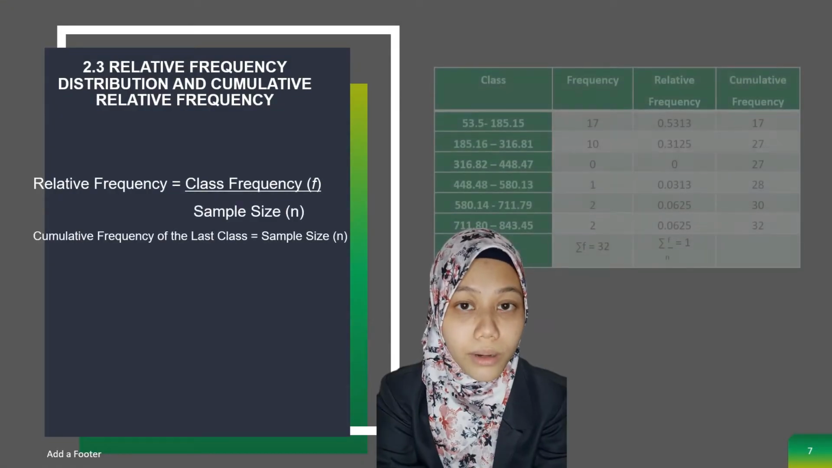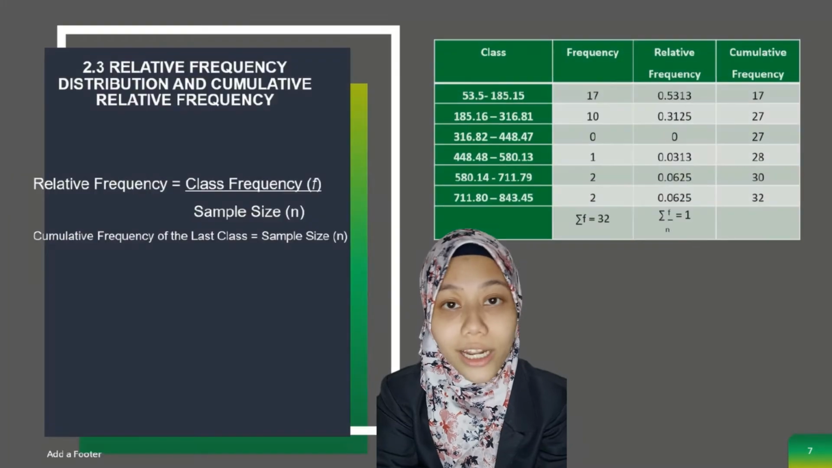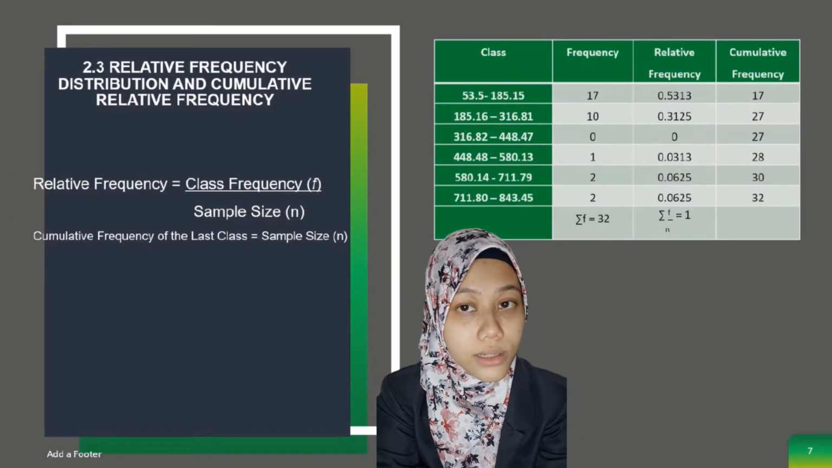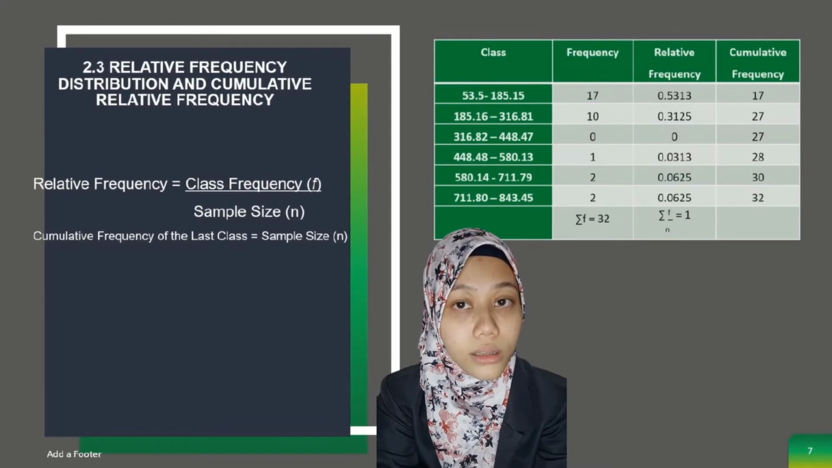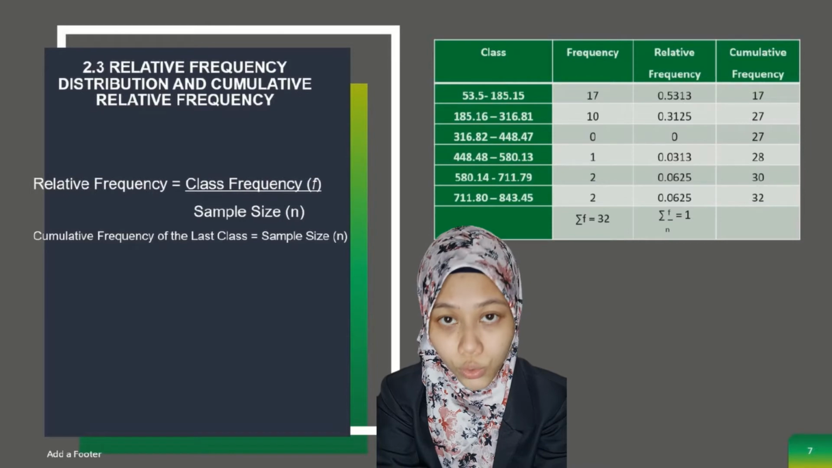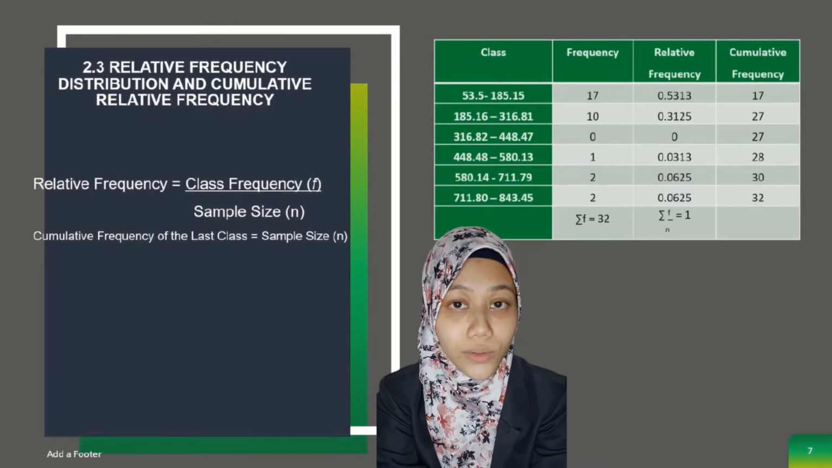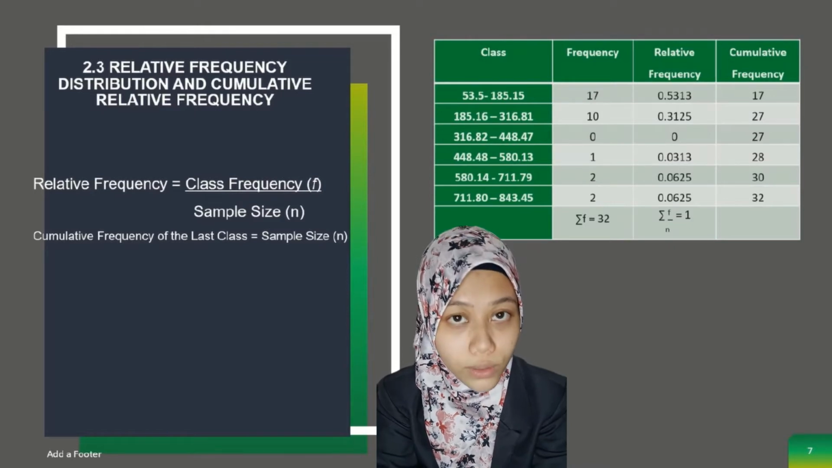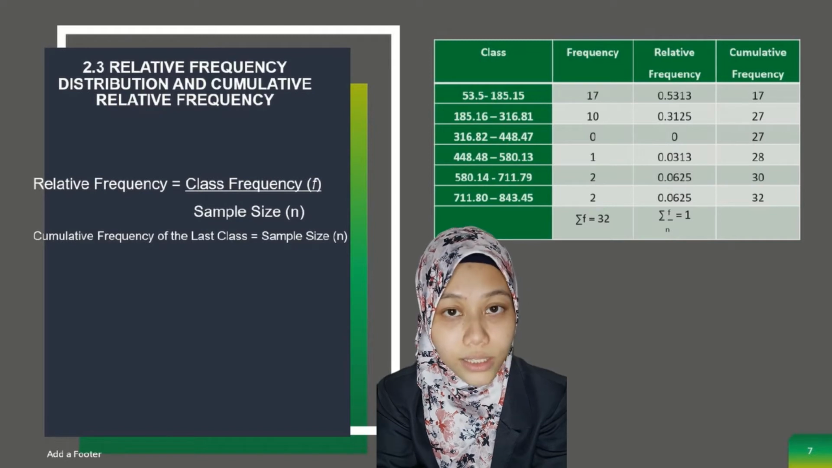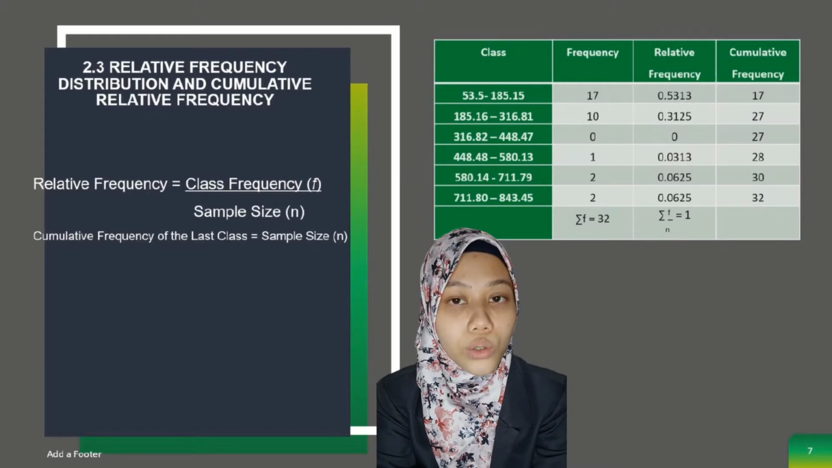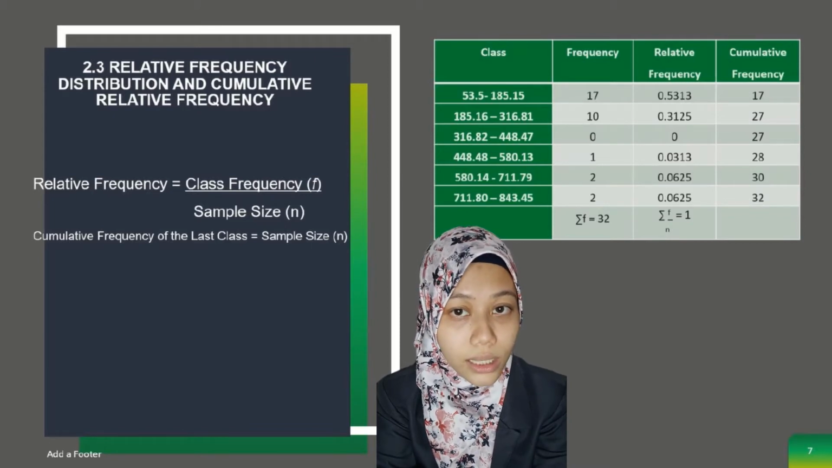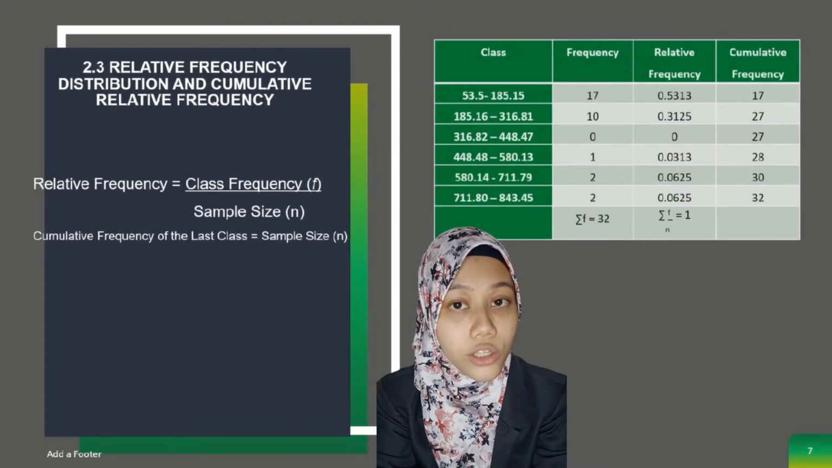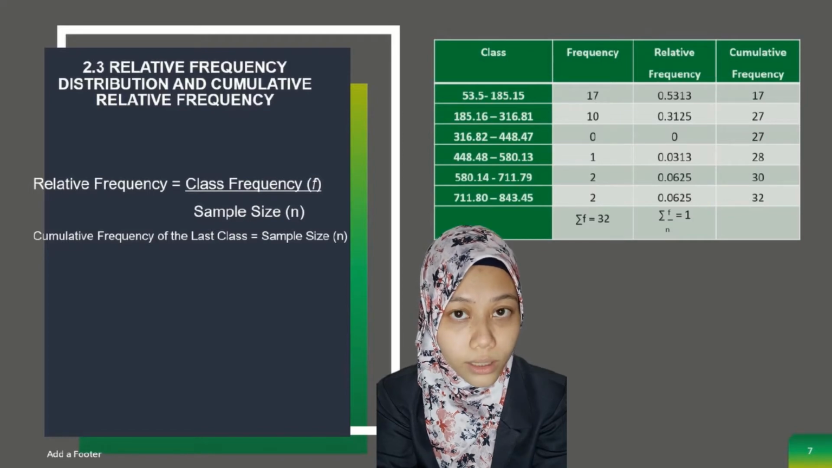In this slide, I would like to talk about 2.3, relative frequency distribution and cumulative relative frequency. The table shows the constructed relative frequency distribution of the data for a total of 32 residents by state Kedah and Johor, administrative district and sex in 2017 and 2018. To find the relative frequency of a class, we divide the frequency by the sample size n. So this is the formula: relative frequency equals class frequency divided by sample size. For the data in the relative frequency table for the class 53.5 to 185.15, the answer is 1.5313, and so on.